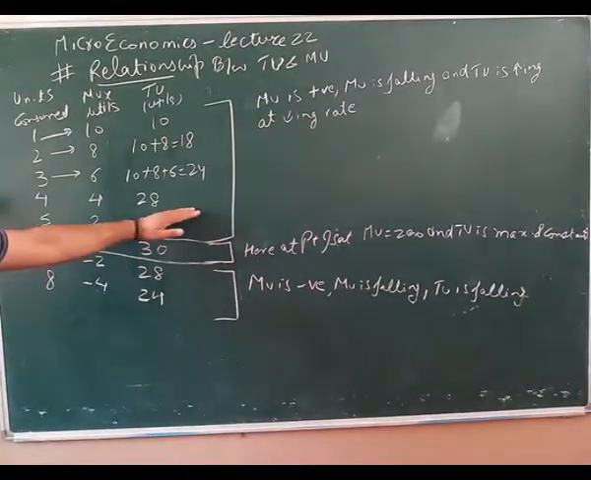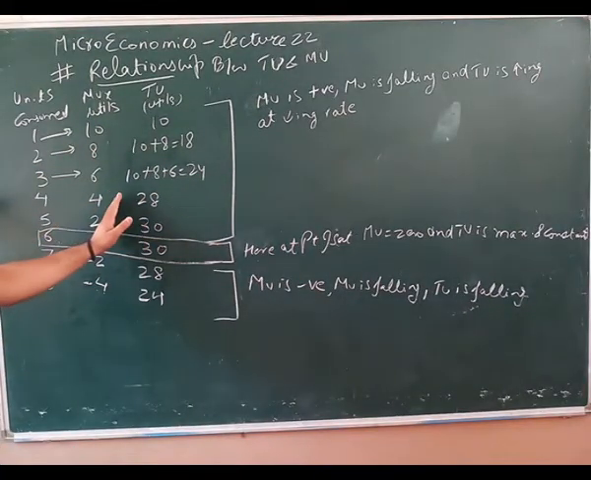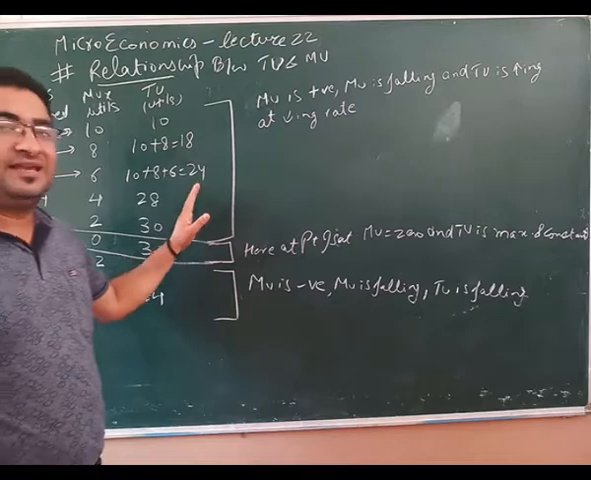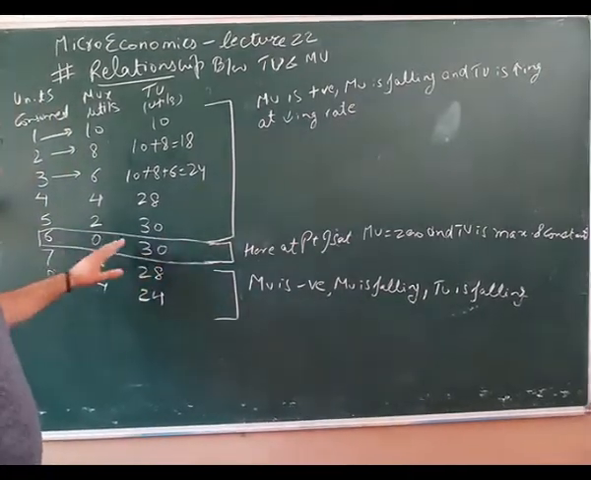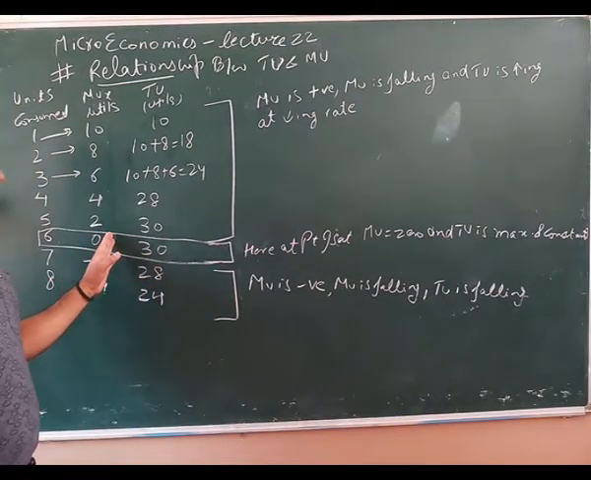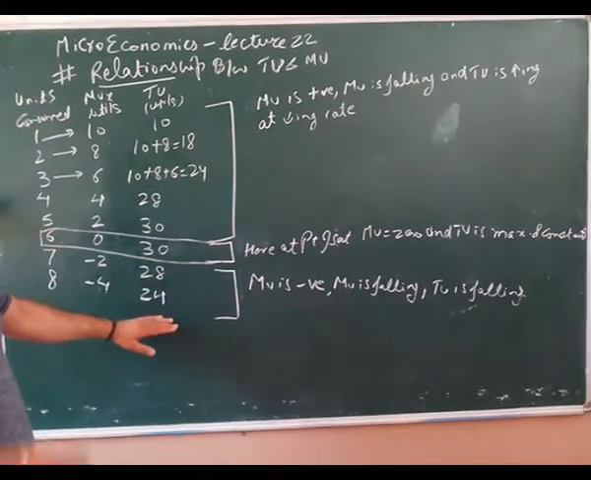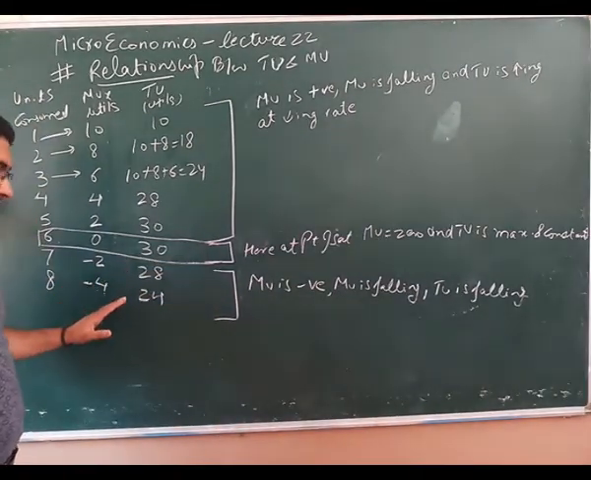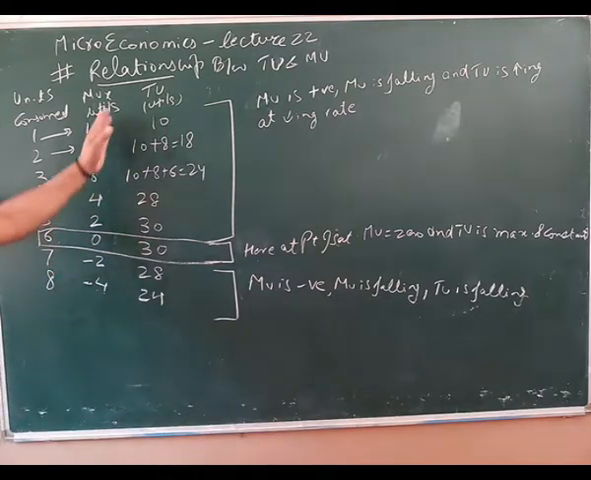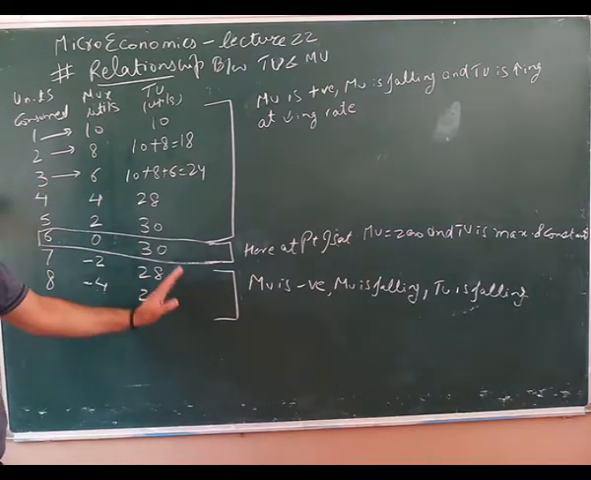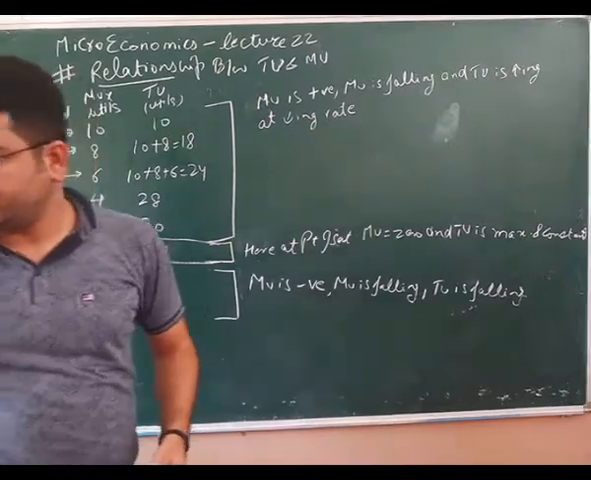Initial points तक before point of satiety, MU will be positive, falling, but TU will be increasing at decreasing rate. At point of satiety where MU is equal to 0, here TU will be maximum and constant. After that, MU starts to be negative, although it is falling. TU also starts falling. Right?